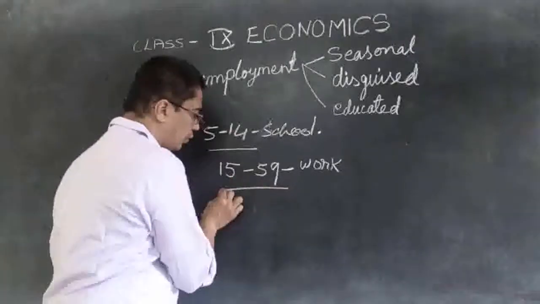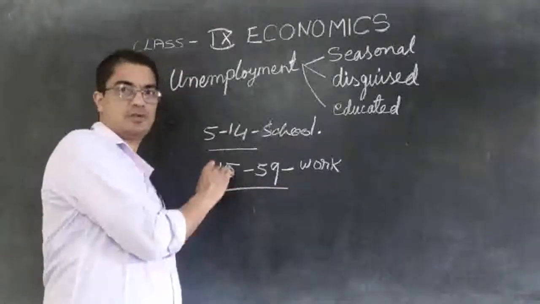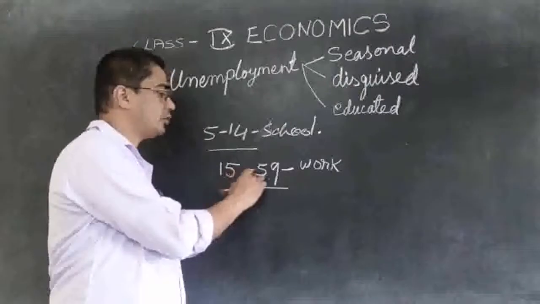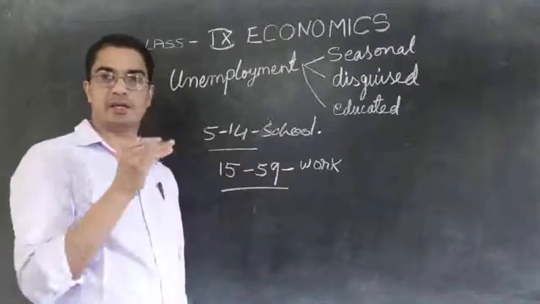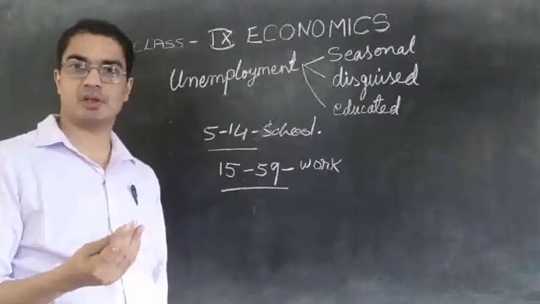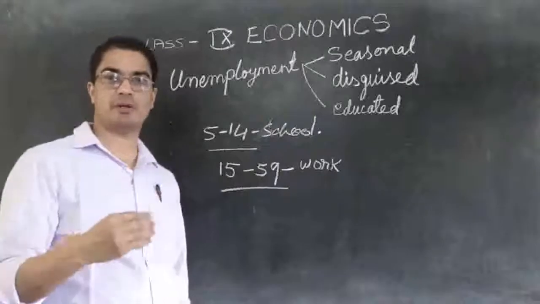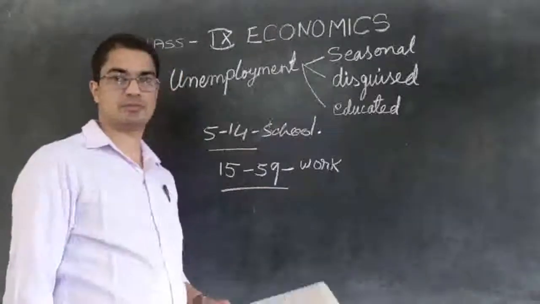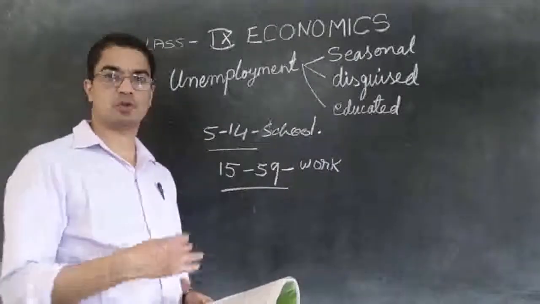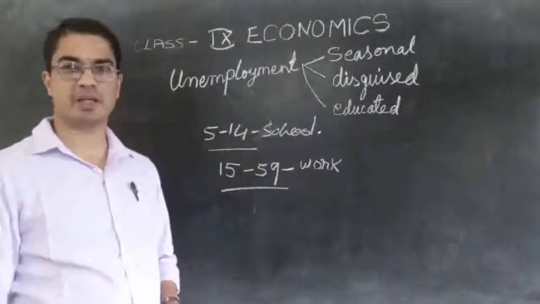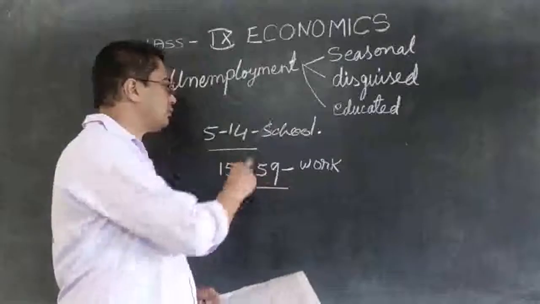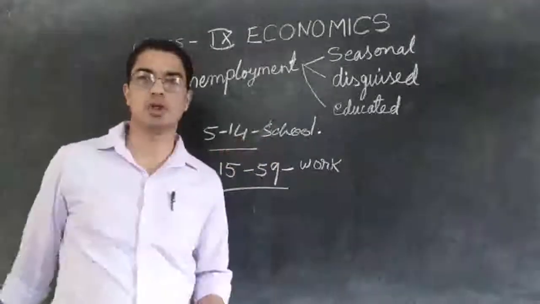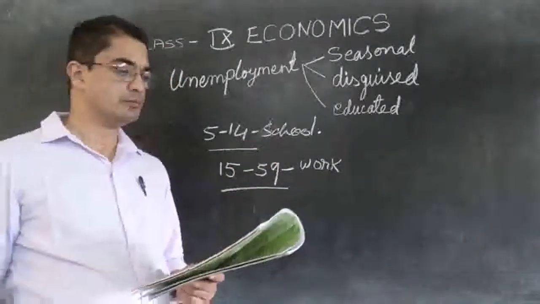So if people who are at this age, between 15 to 59, are ready to do the work, but they cannot find the work, or work is not available, then we can say they are unemployed. So that's why we said those three children who are playing around are not unemployed because they are below 14 years of age.